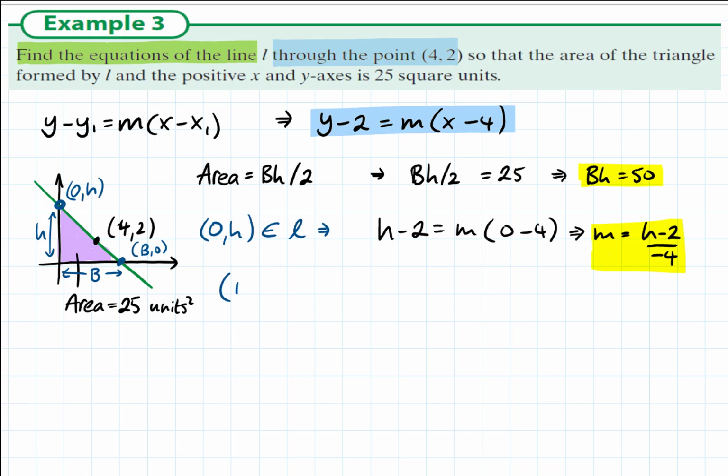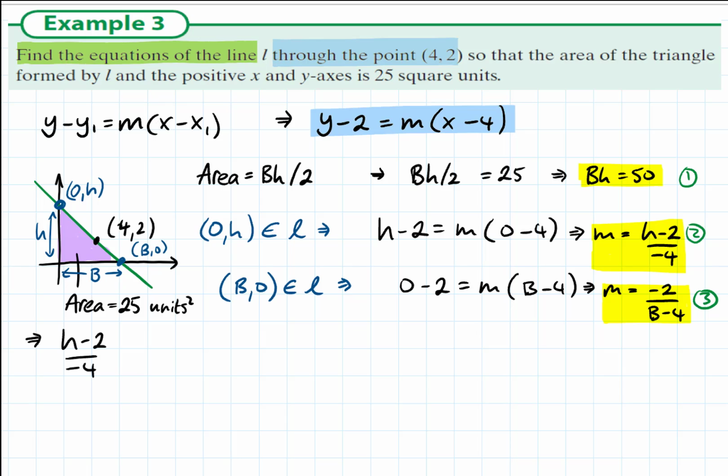Then we sub in (b, 0) into the equation, because that's also on it. And we end up with something similar. This time we have m is equal to negative 2 divided by (b minus 4). So now we have three equations. We have three variables, m, h, and b, and three equations. So we should be able to use algebra to solve that to find out what m is.